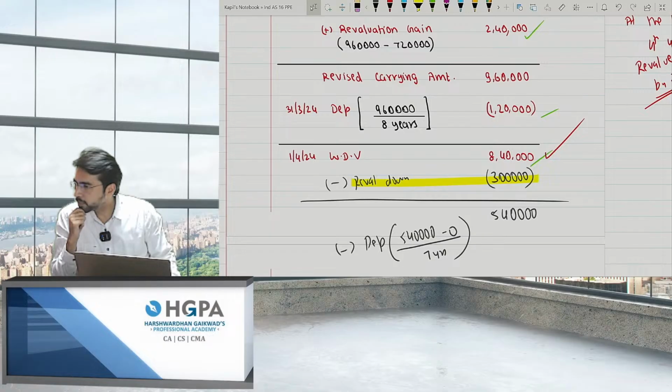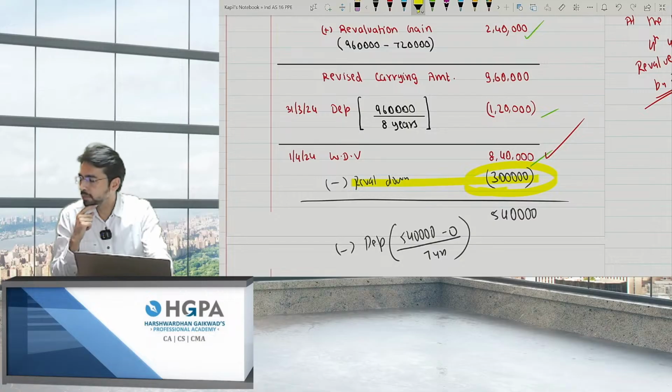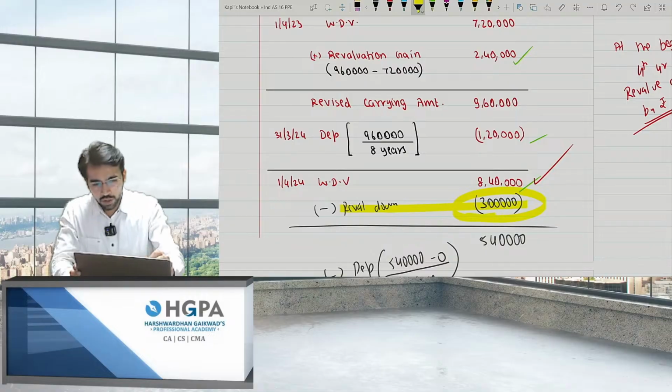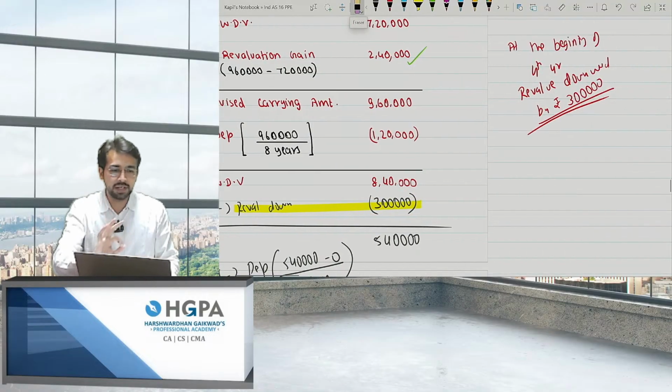OCI 2.4, PNL 3. No, dear. The downward is 3 lakh. Loss is 3 lakh rupees. But you are doing it wrong. Okay. Please check. You have to revalue downward by 3 lakh rupees. So the loss is 3 lakh rupees.